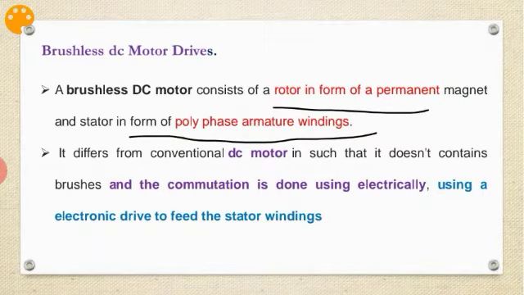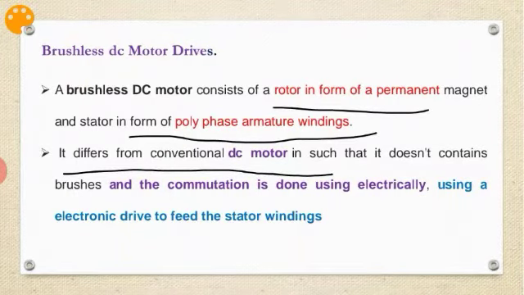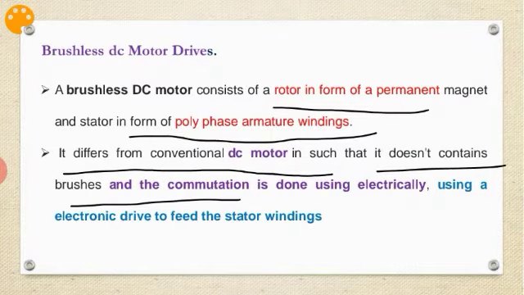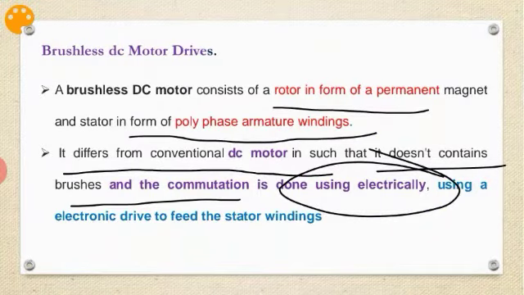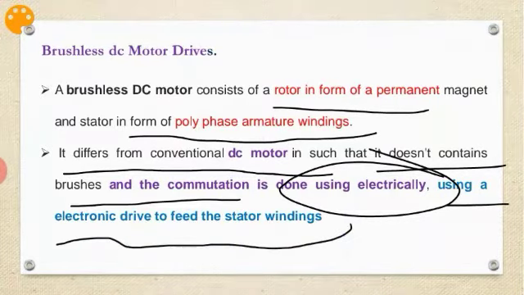It differs from the conventional DC motor, as I have already told. It does not contain brushes and a commutator. Commutation is done electronically. Here we are using the inverter, and the pulsed supply is given to the stator winding. I will explain how it behaves later. Anyhow, we use an electronic drive to feed the stator winding.